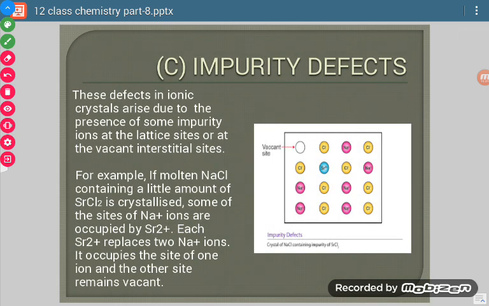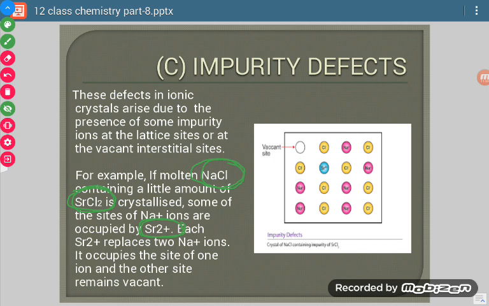Now the last category, impurity defects. What happens in the case of ionic crystals? When some impurity comes into a crystal, such a defect occurs. Let us discuss it with one example. If we take a crystal of sodium chloride, there will be Na+ and Cl- ions in a regular arrangement. Now we added a little amount of strontium chloride. When we add it, the strontium ion, Sr2+, will come into the crystal.